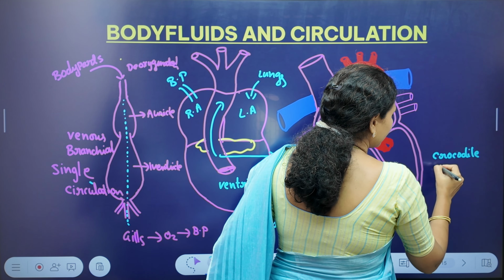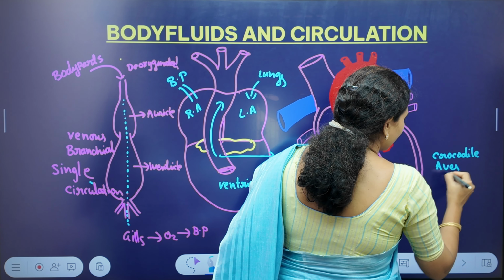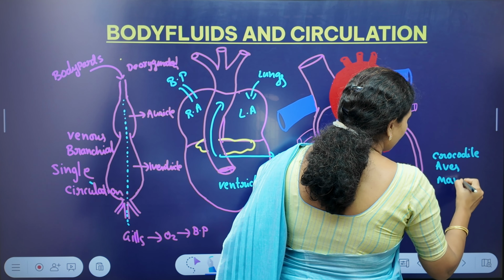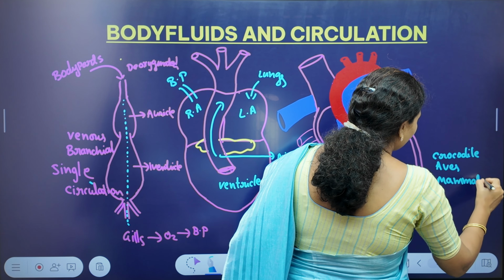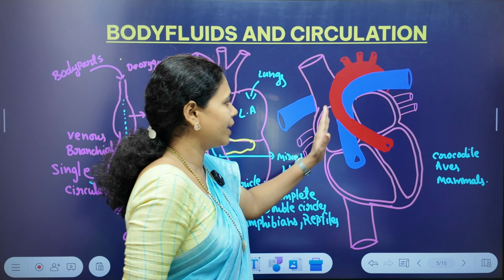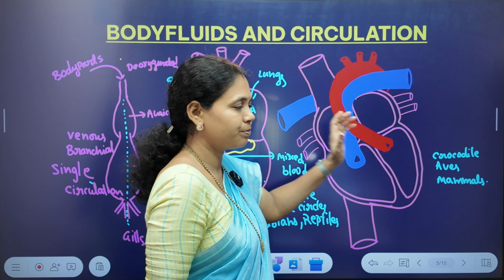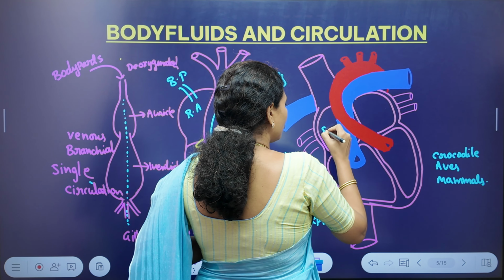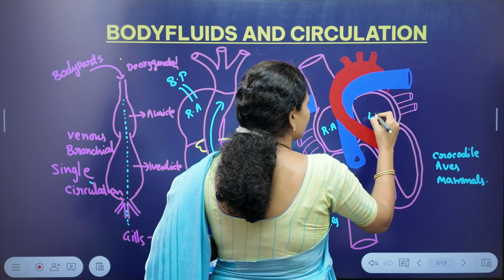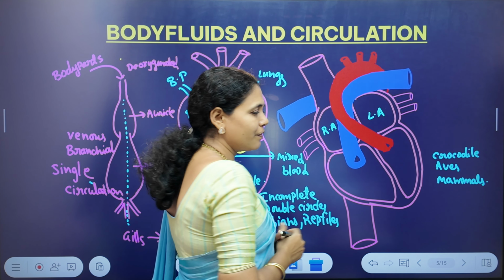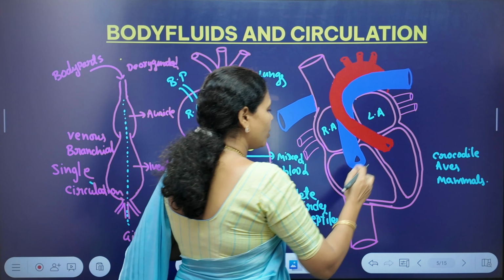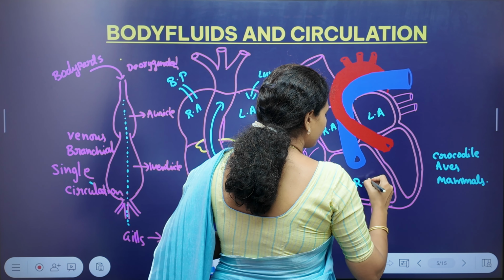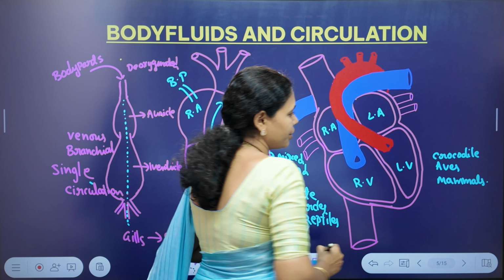And the next classes, that is birds and then mammals. In all of these we can see a completely divided four-chambered heart, with two upper chambers, the right and left atria, and the lower right ventricle and left ventricle.